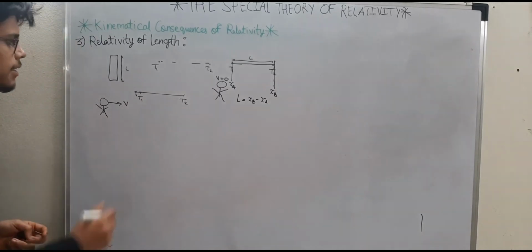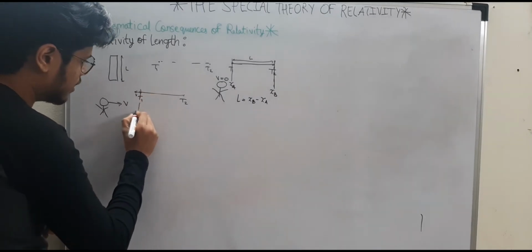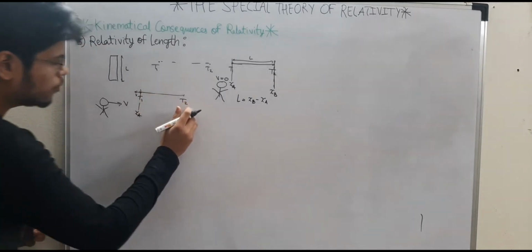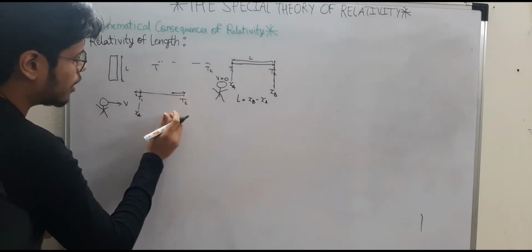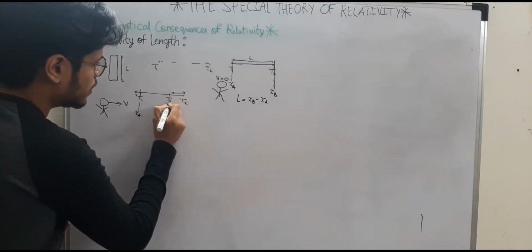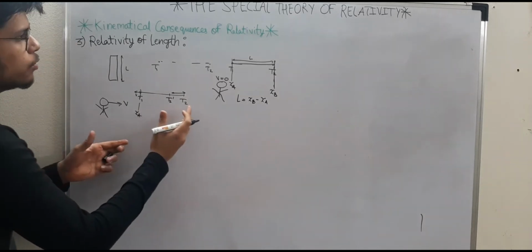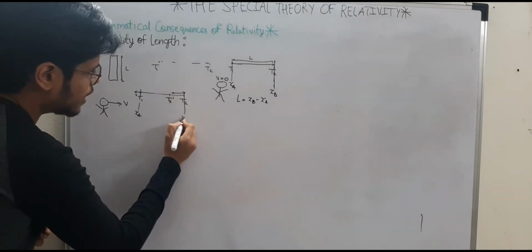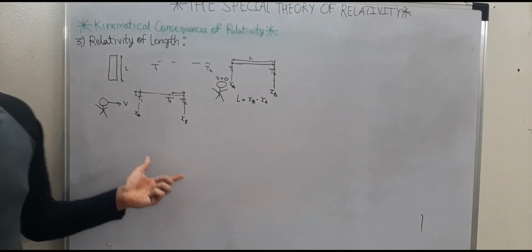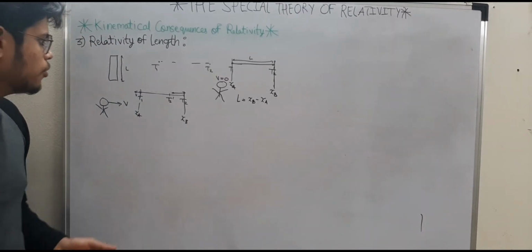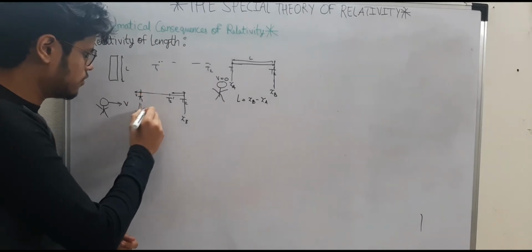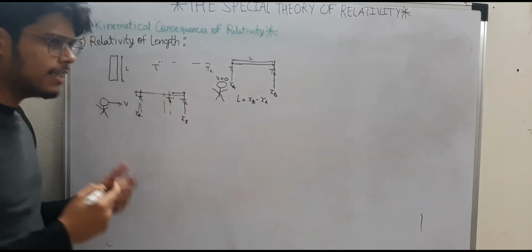So if I denote one position XA, the other position would have covered some distance, T2 dash let's say, and it would have moved in front. That means if I denote this to be XB, it will be a wrong measurement. It will not be called a length. So what should I do? I have to denote each position simultaneously as it is moving.